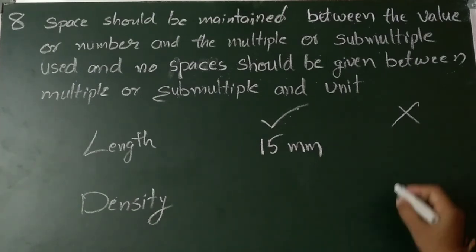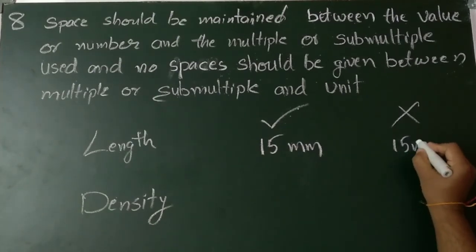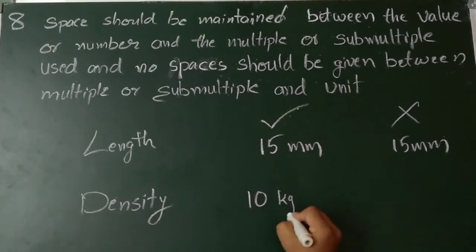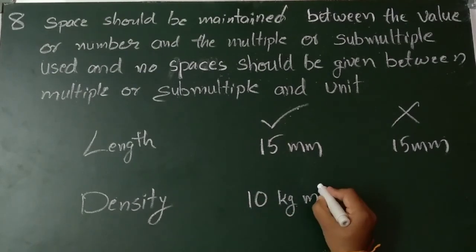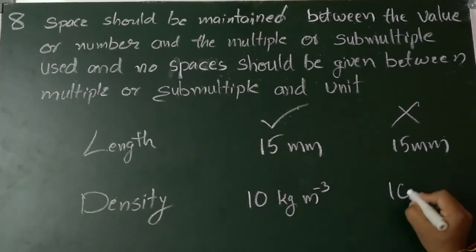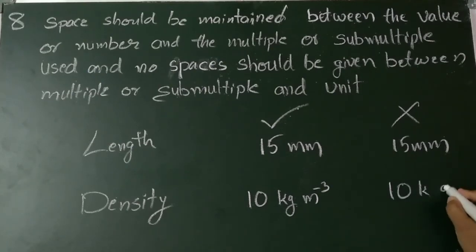Suppose if I write 15 without space, then it is wrong. And you know the density, that is 10 kg meter cube. So if I write 10 k and g meter cube with a space, then it is wrong.